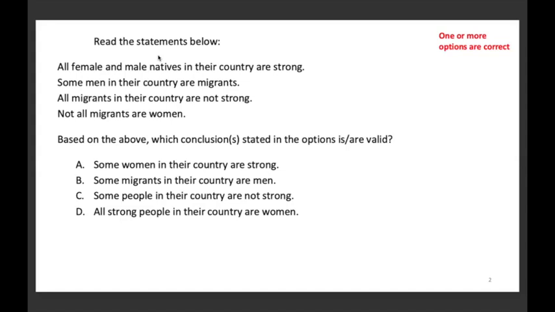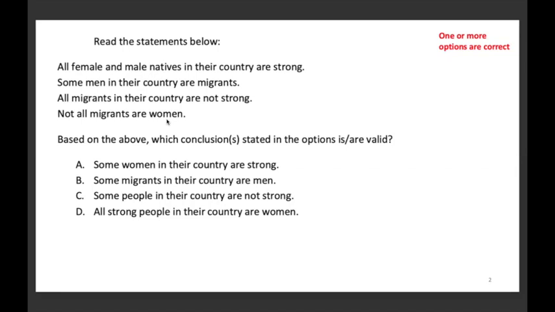The statements read as: all female and male natives in their country are strong. Some men in their country are migrants. All migrants in their country are not strong. Not all migrants are women. Okay, and now after this, we'll go from option to option to check if that is correct or not, or it's valid or not.